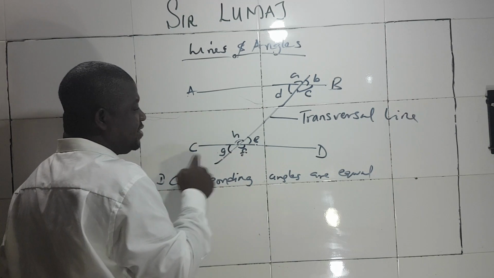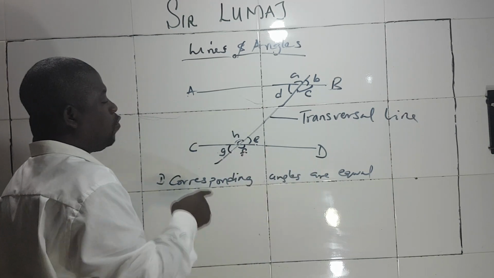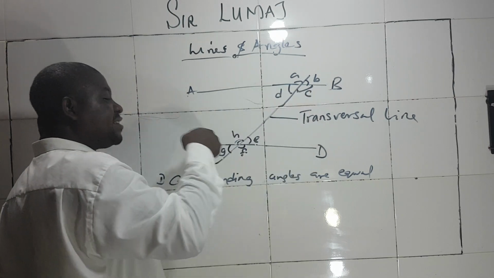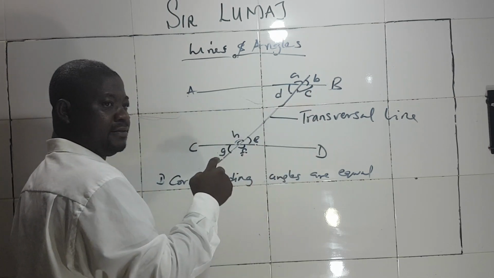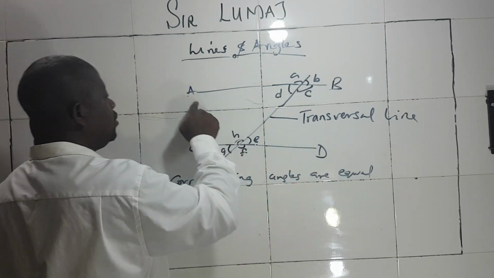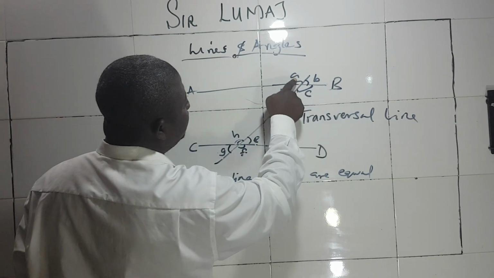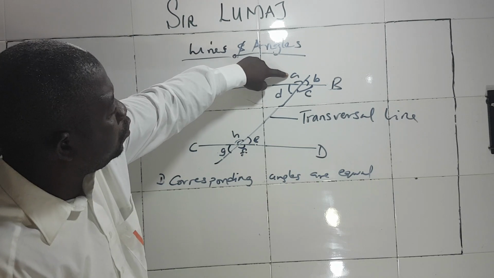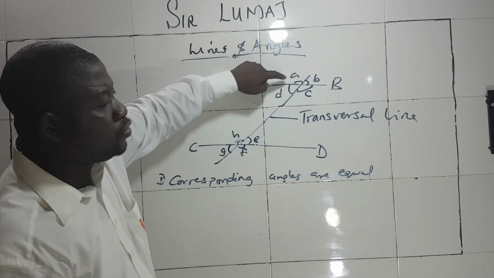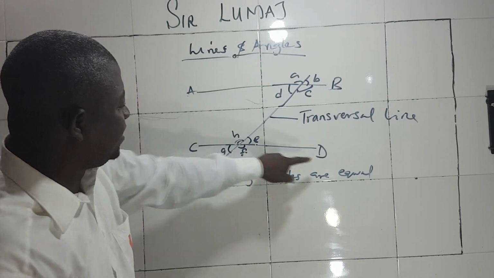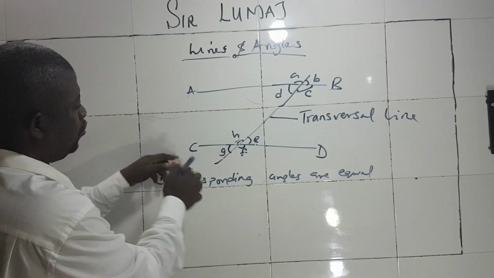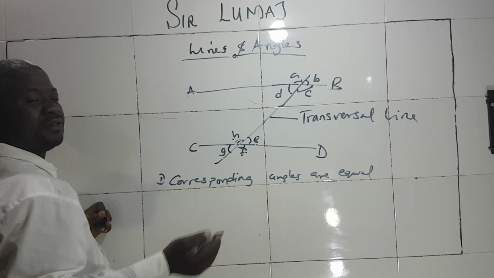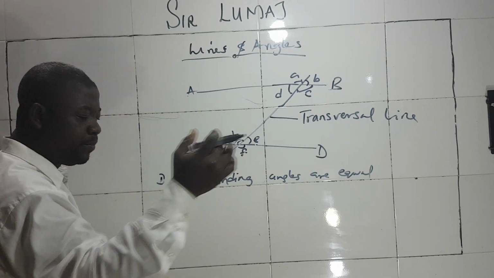The lower line is CD. If I ask you now, what position can you find in CD that is the same as A? That is what we call corresponding angle. If I pick A, which angle is similar to angle A when you come to CD? Very simple. A is similar to H, because they are occupying the same position.